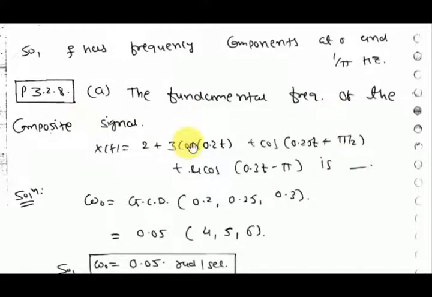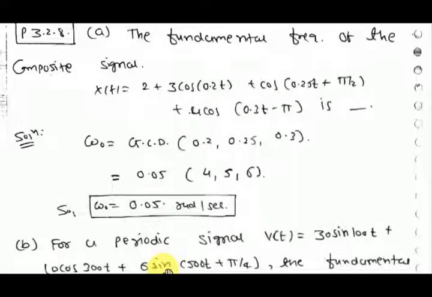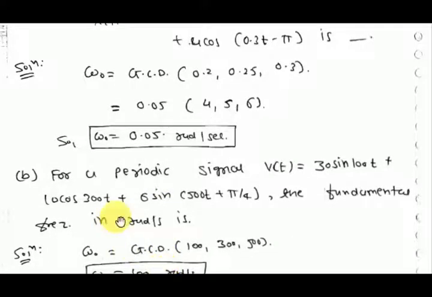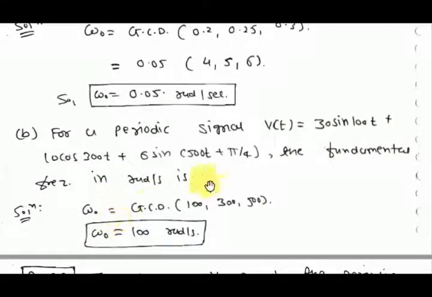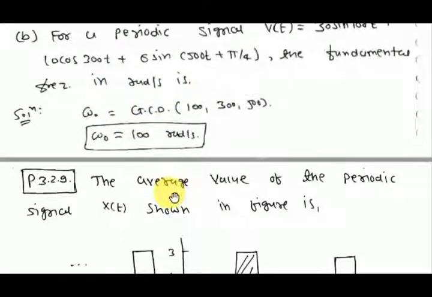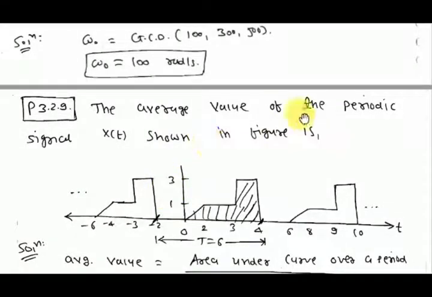You have to find the fundamental frequency of the composite signal. What you have to take? GCD of 0.2, 0.25, 0.3. You can take 0.05 common from all of these, and the GCD of 4, 5, 6 is 1. So the common is only 0.05. Here also we have to find the fundamental frequency.